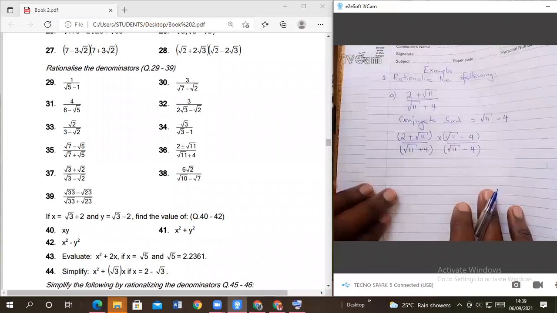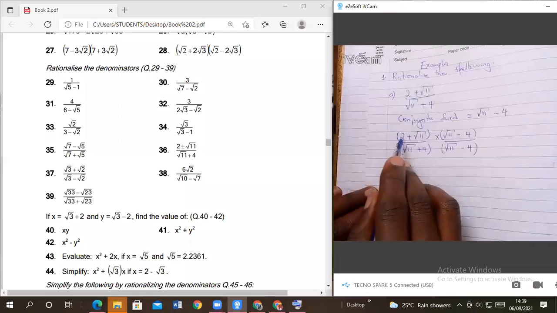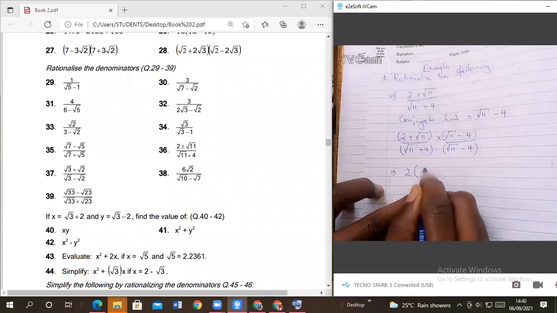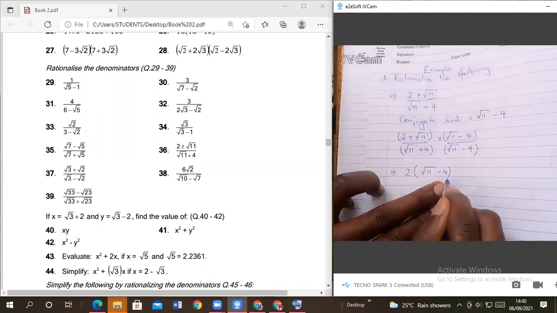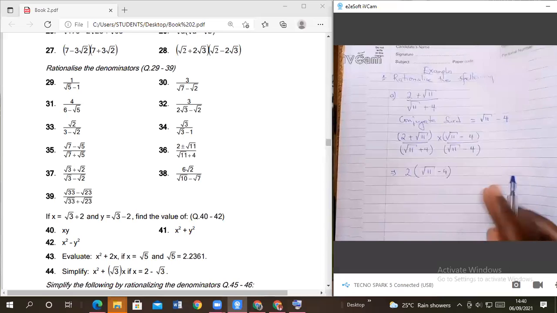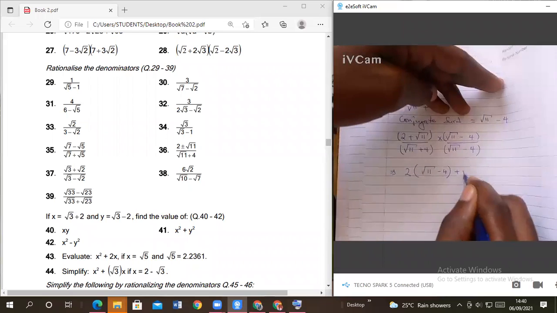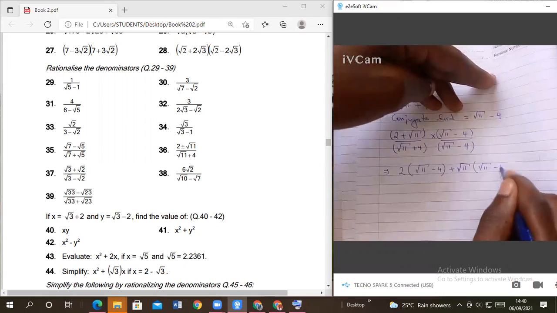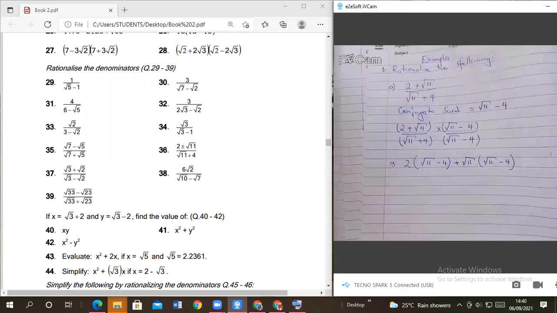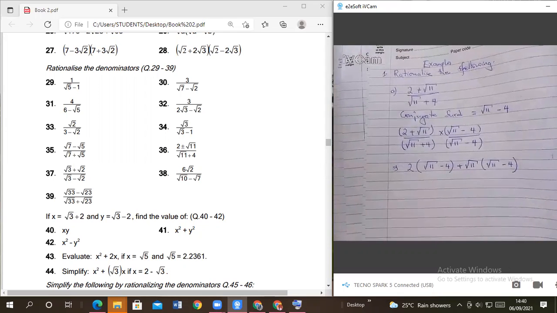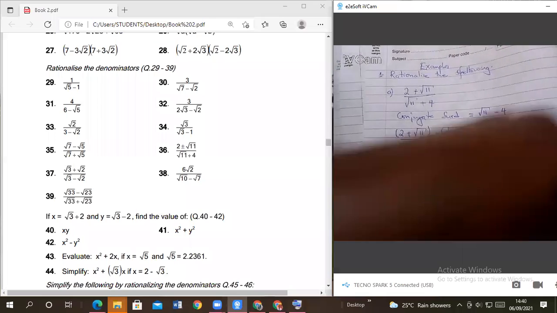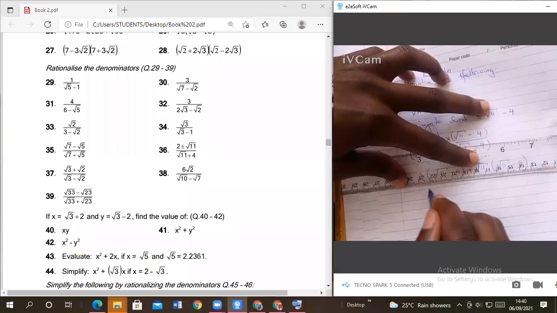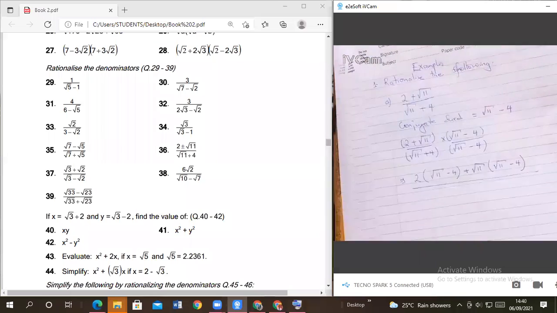Now the next step is expanding. You have to expand. This one is going to multiply all of that. So we shall end up with 2 into root of 11 minus 4, plus root of 11 into root of 11 minus 4. Members, are we together on that? Good.